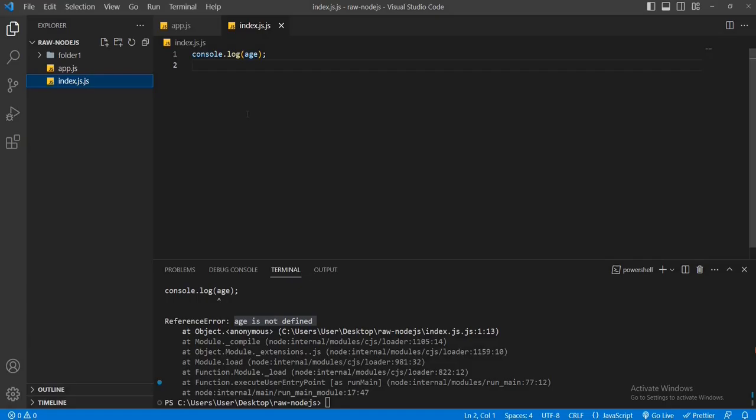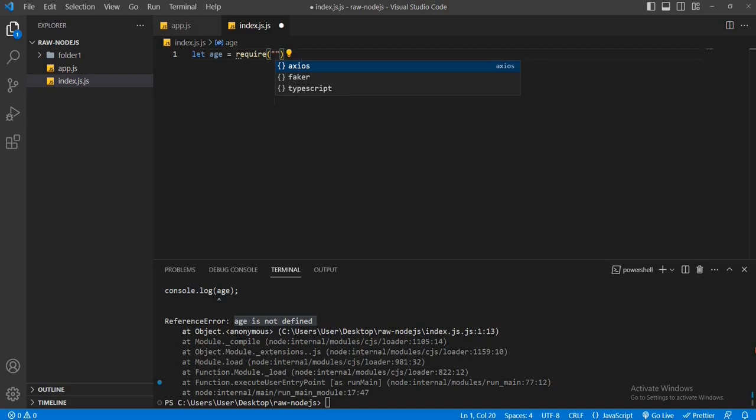Now let's see how to do import. I'll write another syntax. Don't worry, I will also discuss it later on. To import, first of all, declare a variable. In this case, this is age. So I'll write let age is equals to. After that, I'll write require. Then set a parenthesis. Then write single quote or double quote, no matter which one you wish to use. After that, mention the target file.